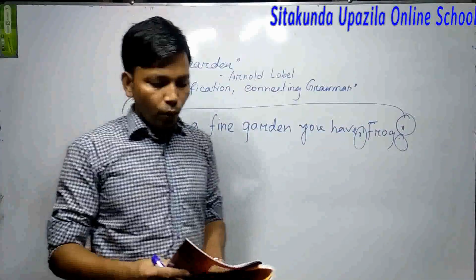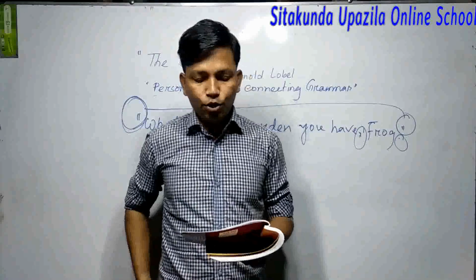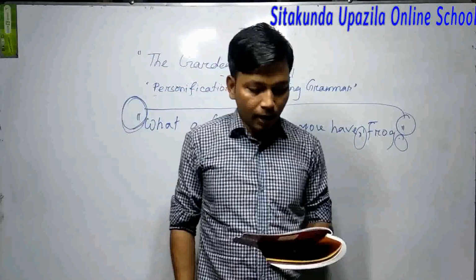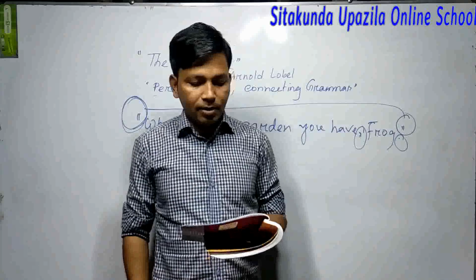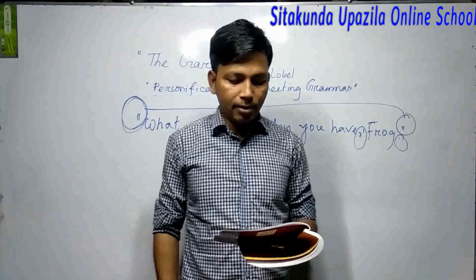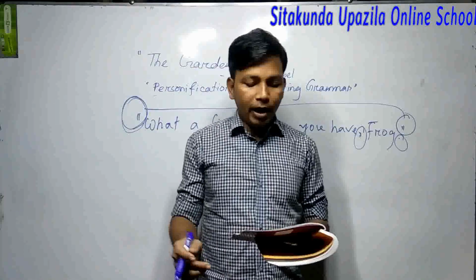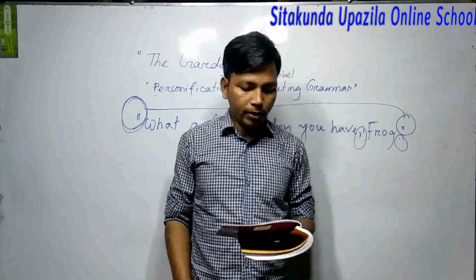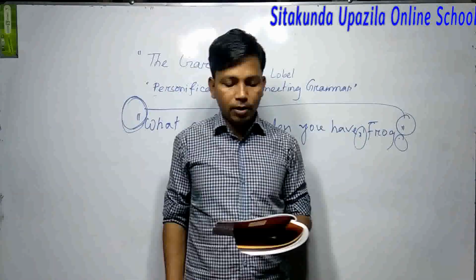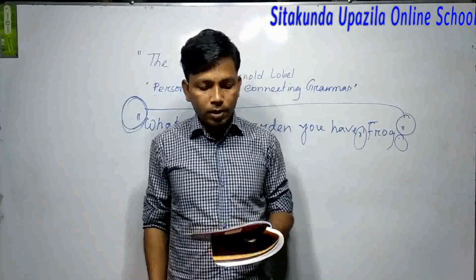Dear students, when you go through the line, you should follow these things. The next line is written, "Yes," said Frog, "it is very nice, but it was hard work." Dear students, here a coordinating conjunction, "but," is used.